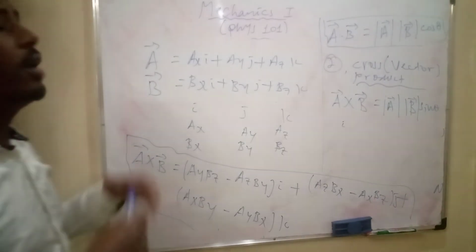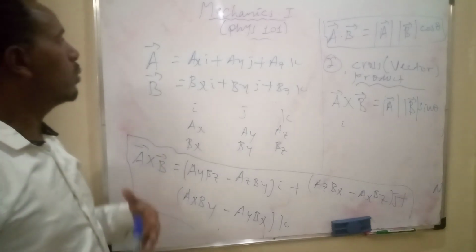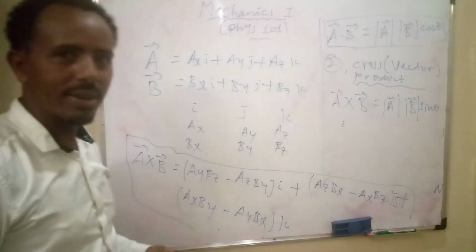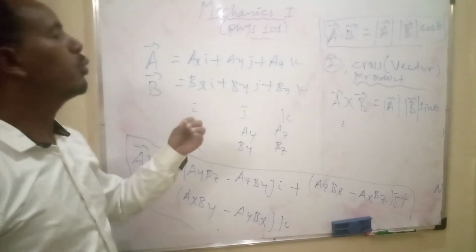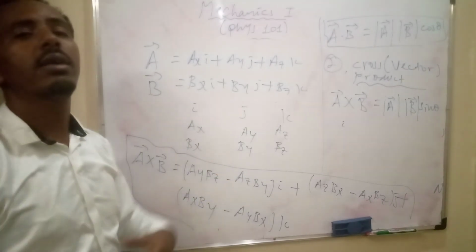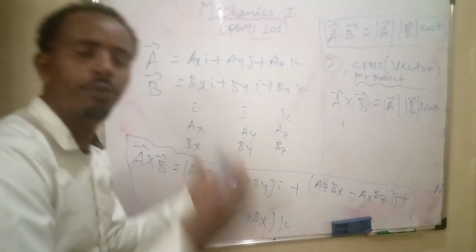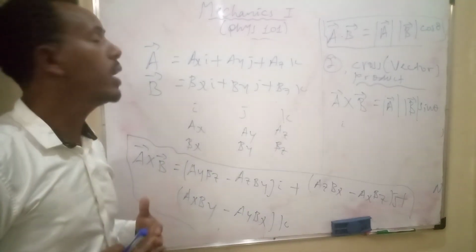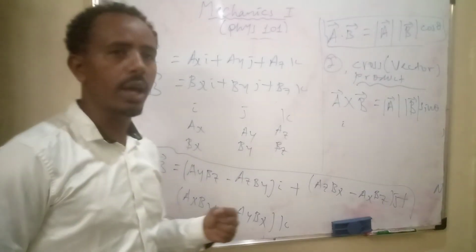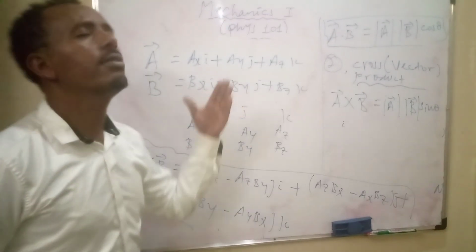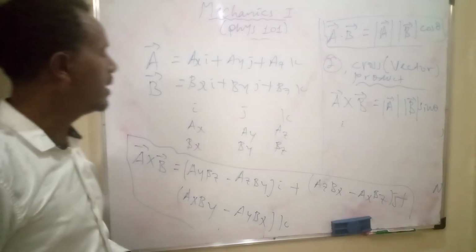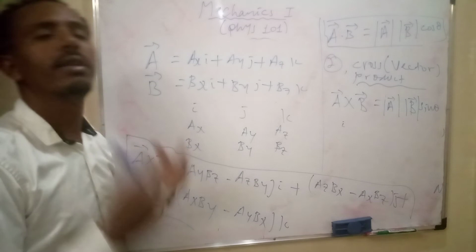Finally, the dot product of two vectors is a scalar, whereas the cross product of two vectors is a vector. The result of the cross product is a vector, whereas the result of the dot product is a scalar. If two vectors are perpendicular, their dot product is 0. But if two vectors are parallel or anti-parallel, their cross product will be 0.